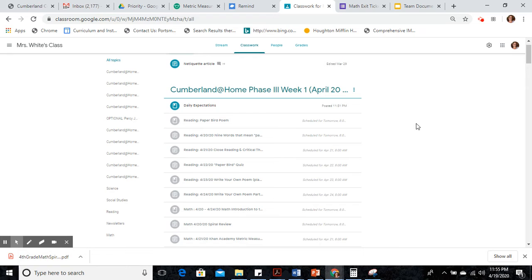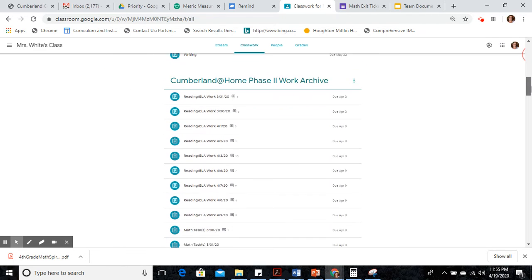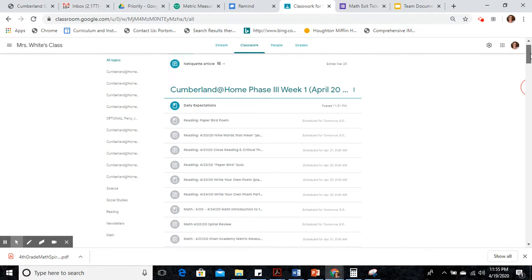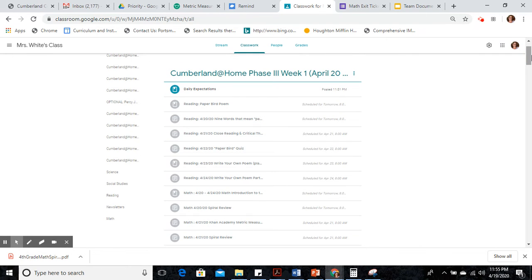Here we have the classwork tab. What are we going to be doing in phase three? I know that's the burning question. And what I've done is I have archived all of our old work. So if you're like, where did all that go? I still have things to finish. They're down here in phase two work archive. They're all organized by topic and by date. So you'll just be clicking down here to find them. Up here at the top is our new work.